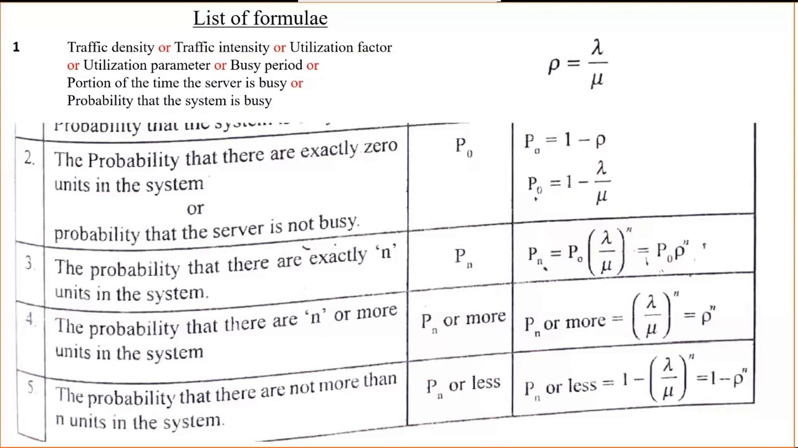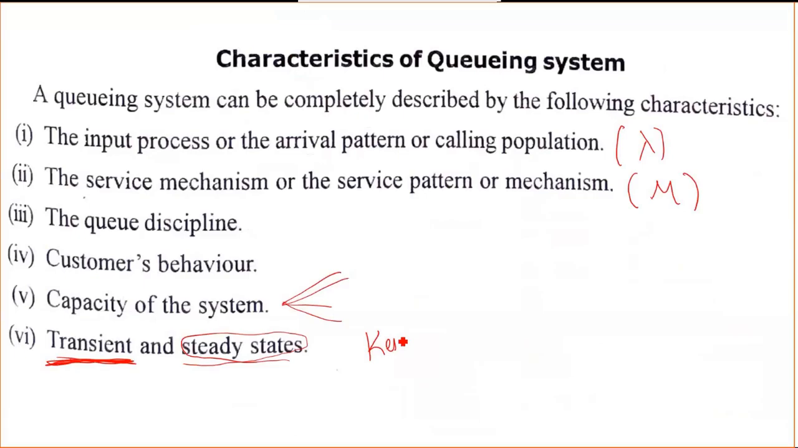Okay, and there is one more thing, that is the Kendall notation. Kendall notation will be A by B. We will write it here. In one or two question papers they ask what the Kendall notation is. So if you know the characteristics, then we can easily write down the Kendall notation.